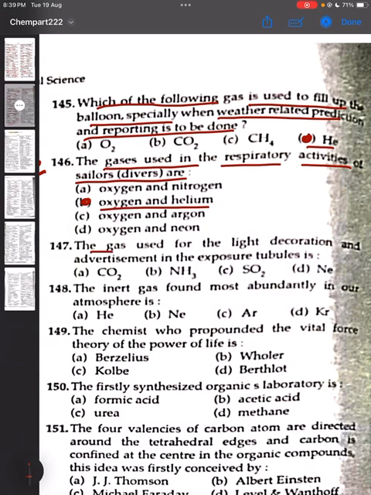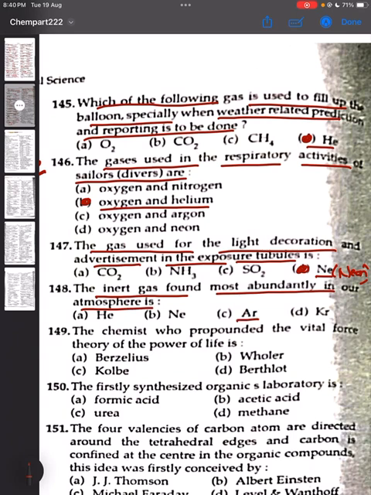Question 147. The gas used for the light decoration and advertisement in the exposure tubes is? It is neon, and the correct answer is option D. 148. The inert gas found most abundantly in our atmosphere is? The correct answer will be option C, argon.